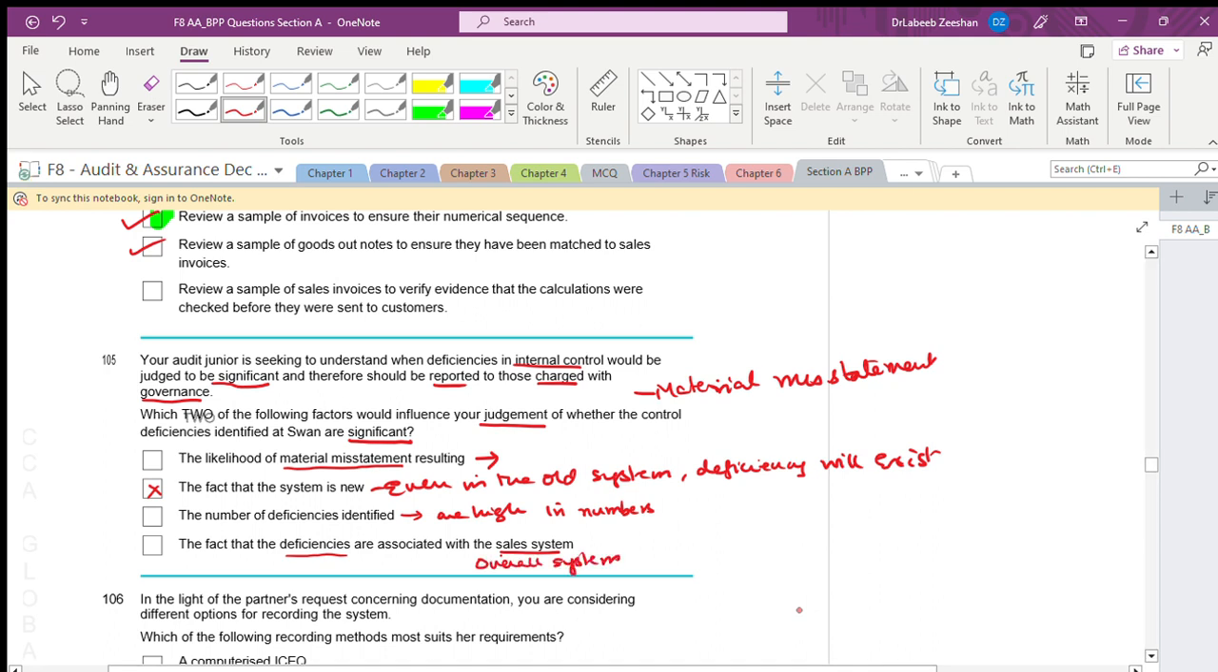We are not doing the audit only for the sales; we are doing a financial audit. When you are doing a financial audit, we have to have a very clear perspective. We should not focus only on one specific area. The answers are the likelihood of material misstatement resulting and the number of deficiencies identified.